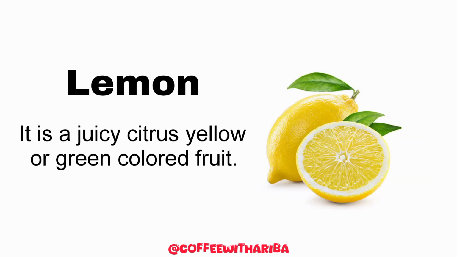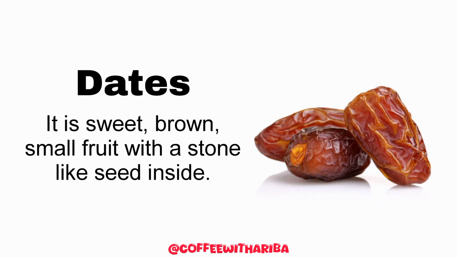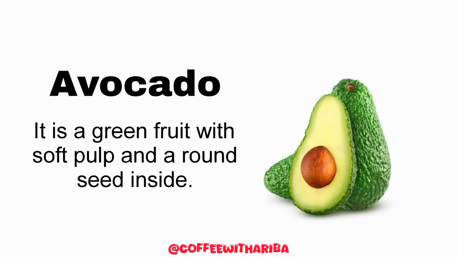The next fruit is lemon. It is a juicy citrus yellow or green colored fruit. The next fruit is date. It is sweet brown small fruit with stone-like seed inside. The next fruit is avocado. It is a green fruit with soft pulp and a round seed inside.